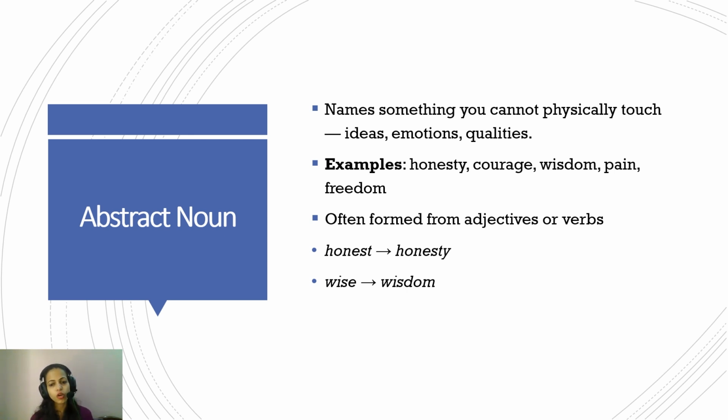And often they are formed from adjective or adverb. For example, honesty is from honest. Honest is a quality. That is an adjective. Honesty is a noun. Okay.